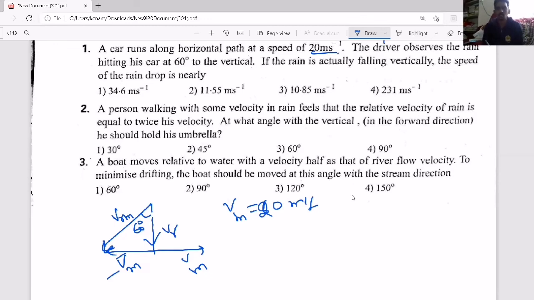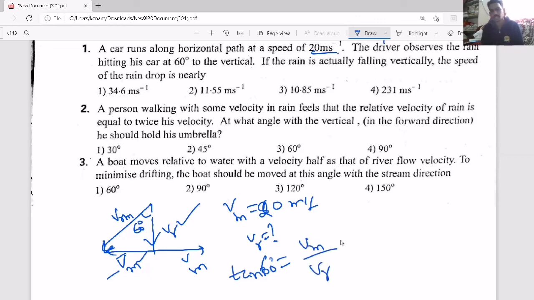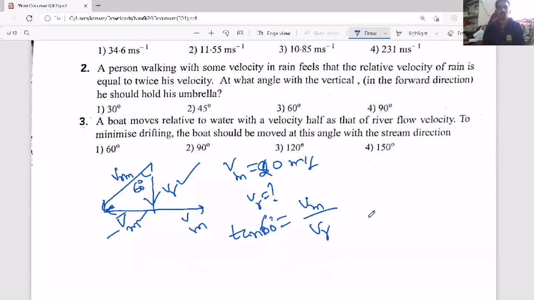Then they are asking, the driver observes the rain, so the actual speed of rain, VR, is how much. VR they are asking, VM they have given. So tan 60, if you take opposite, VM by VR. Then you can find it. So as I said, such kind of questions, if it is falling vertically, you can make it at some angle. If it is falling at some angle, you can make it vertical. Please try to practice as many as possible.